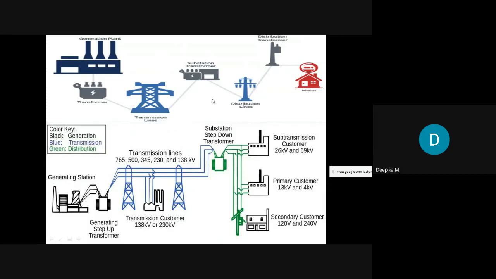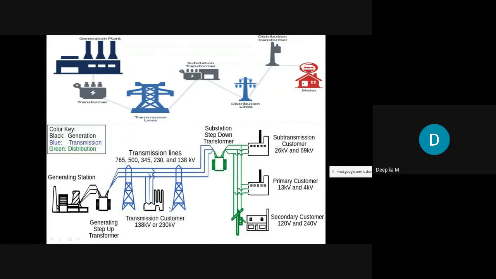And here let's say we have transmitted 11 kilovolt, and we have a step down transformer again near our home, wherein 11 kilovolts will be stepped down to 415 volts three phase. And from the three phase line we can tap the single phase power. So this is how the electrical network is built in a power system.